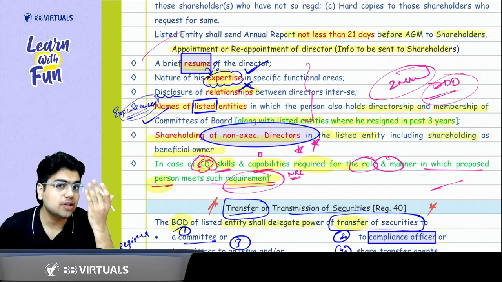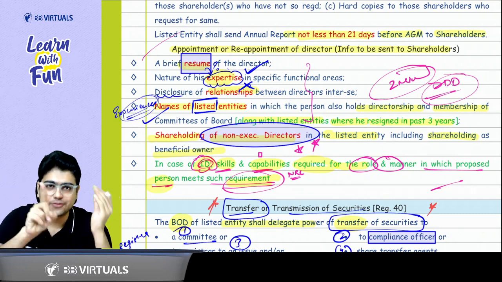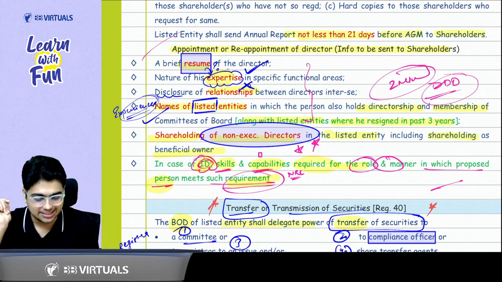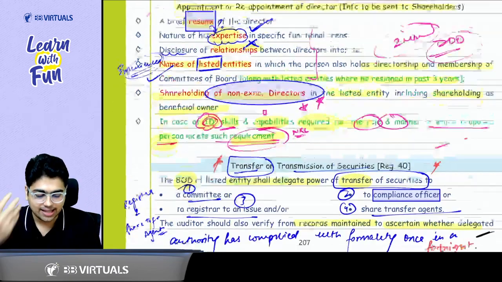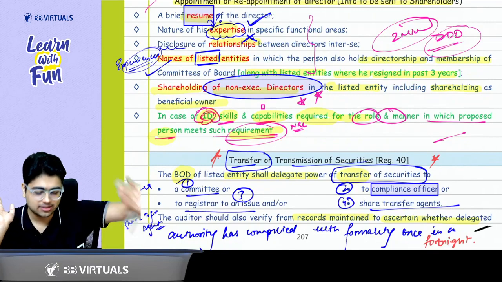Also, you need to give the position to that person on the basis of expertise and experience, not because of relation. So you also need to disclose the relation between the directors inter se. And then the last 2 points were regarding non-executive director and independent director. Very easy points, just read through them.